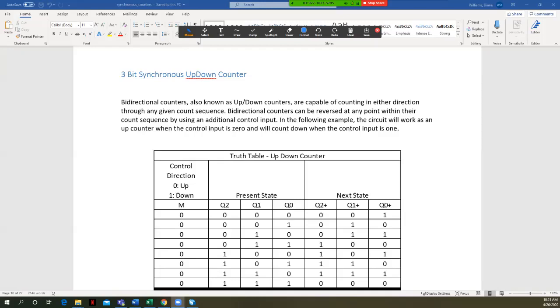In this particular case, when M is 0 in this half of the truth table, we have these 8 different states. We said we want to count up. So in this part, if our present state is 0, if our count's 0 and we're counting up, our next state should be 1, 0, 0, 1. If our present state is a count of 1, we're counting up by 1. From 1, we go to 2, 0, 1, 0. From 2, we go to 3, 3, we go to 4. You get the idea, 4 to 5. Remember when we're at 7 in the up counter, 1, 1, 1, our next count is 0. We cycle back around.